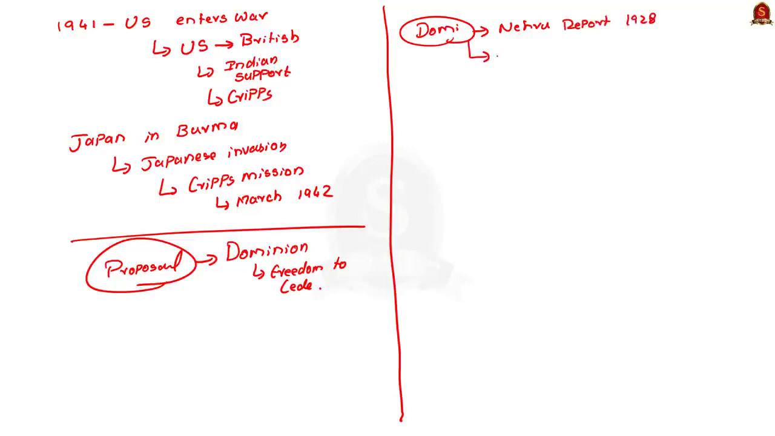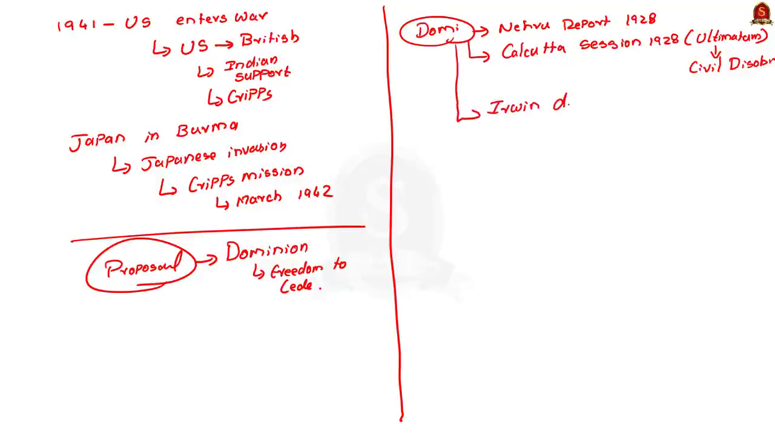Then, the dominion status was again mentioned during the Calcutta Congress session of 1928. In the Calcutta Congress session, the Congress gave a 1-year ultimatum to the British government to accept and give the dominion status to India. Congress said if the British government does not offer dominion status to India within 1 year, civil disobedience movement for complete independence will be launched. Again, during the Irwin's declaration of October 1929, the Viceroy proclaimed that the ultimate aim of the British government is to provide dominion status to India.